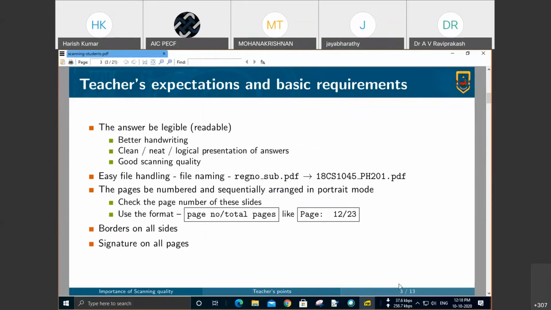If you look at the page numbering here in the slide, I am not able to highlight it because some window is obstructing it. I have page 3 out of 13. So I have a total of 13 slides, and this is the third slide among that. A similar page numbering pattern can be used. The reason we need total pages is that even in case we lose a page, when we open the PDF file, we will certainly know how many there should be.